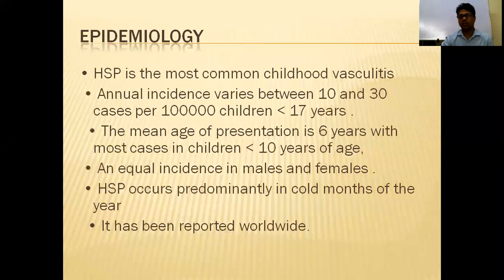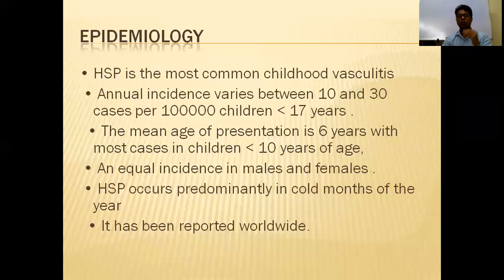So epidemiology. Henoch-Schönlein purpura is most common between the age of 2 years to 10 years. Average is 6 to 8 years. So most common between 2 years to 8 years. Again, in Henoch-Schönlein purpura, females are more commonly affected. Third thing, it is most common during the spring season and winter season.